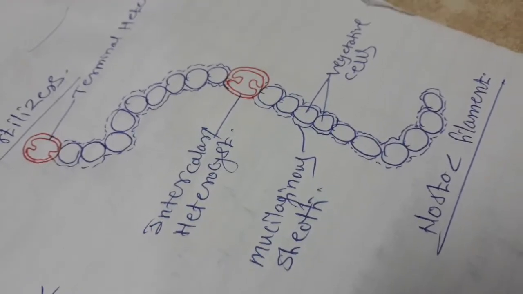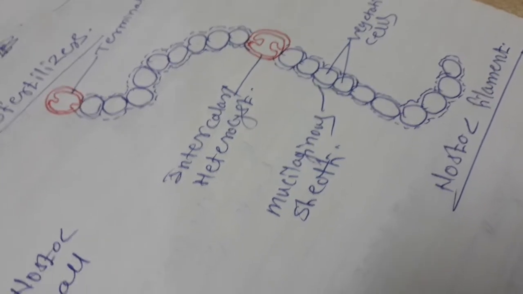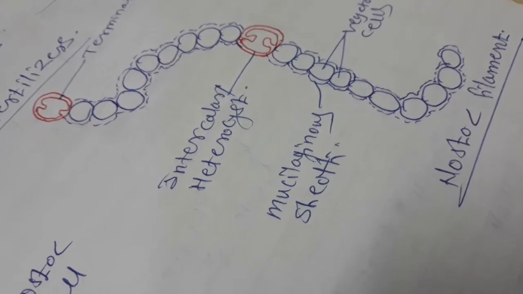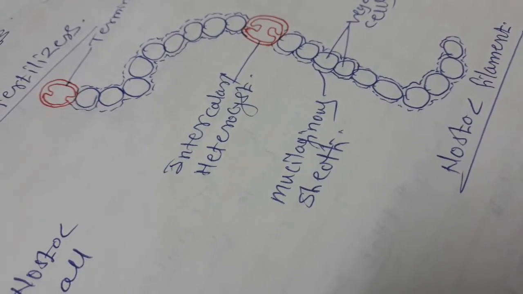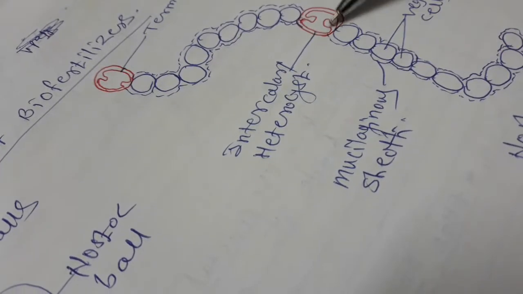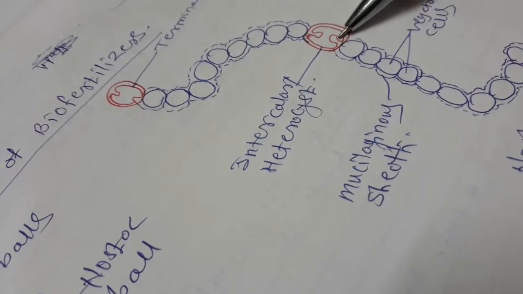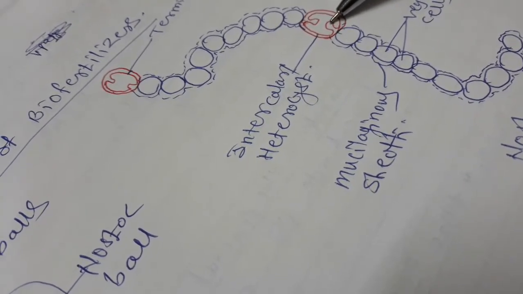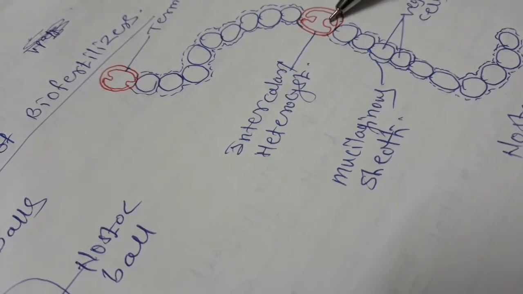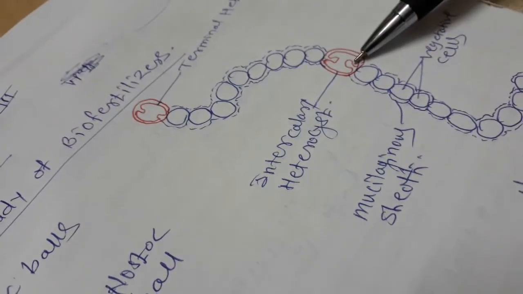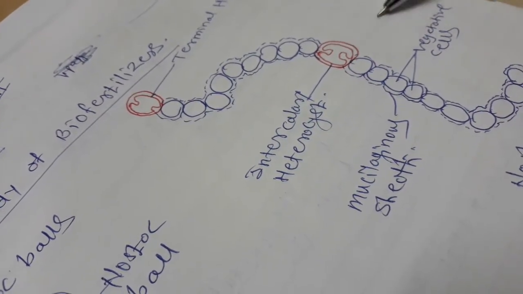They can also synthesize food, and in between them the heterocyst is present. In the heterocyst, there is one polar nodule present at the center. There is an outgrowth, an ingrowth is also present in this heterocyst, and this ingrowth is the site for nitrogen fixation. It is called the polar nodule, and with the help of this polar nodule, this nostoc can fix the atmospheric nitrogen, and this is the site of nitrogen fixation.